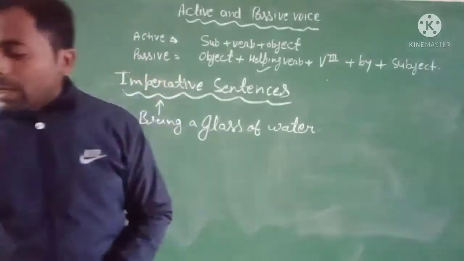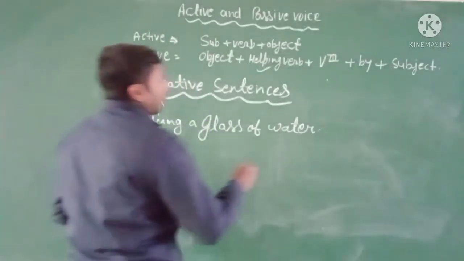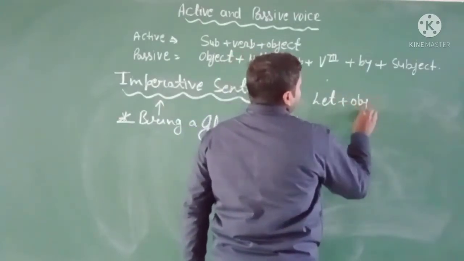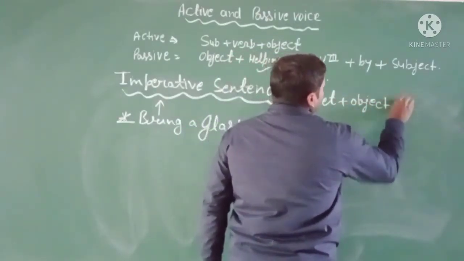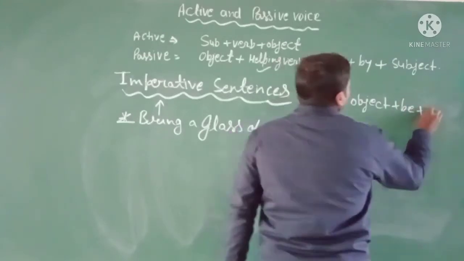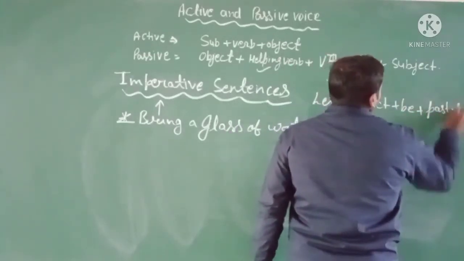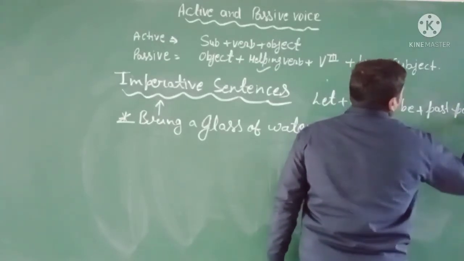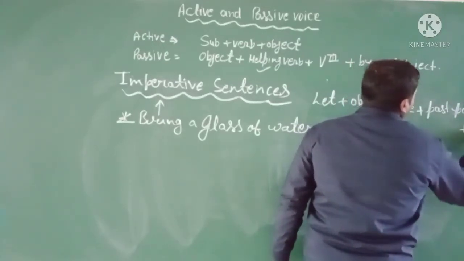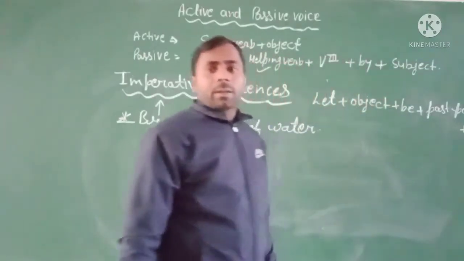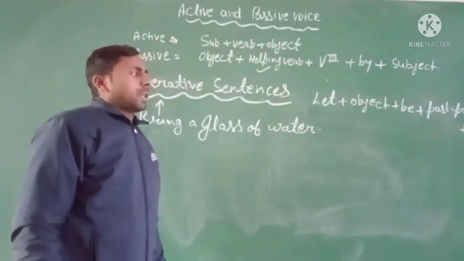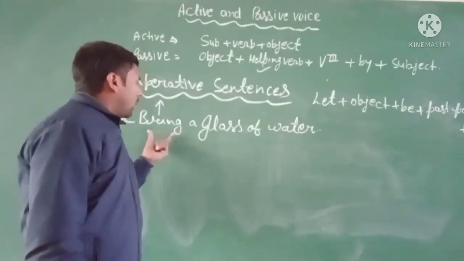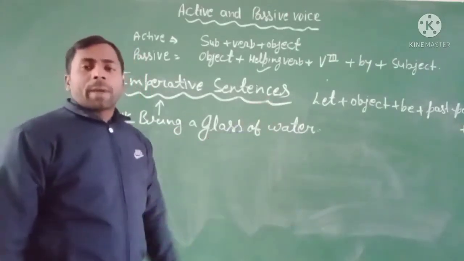This rule will be let plus object plus be plus past participle. It's the rule to change the imperative sentence into the passive voice.